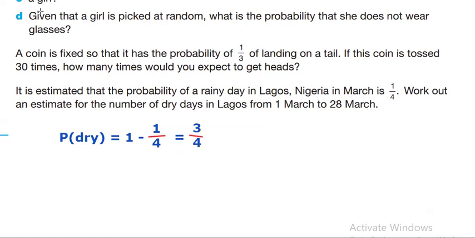Now, I'm going to take the 3 over 4 and multiply it by the number of days, which is 28. So 3 over 4 multiplied by 28 gives the number of dry days. 28 divided by 4 is 7. 7 times 3 is 21 days. And this is how you answer a question like this. So focus on the steps. Focus on whether we need to subtract from 1 or not. If we don't need to, you just multiply to get the expected number. If you need to subtract, subtract first and then multiply.